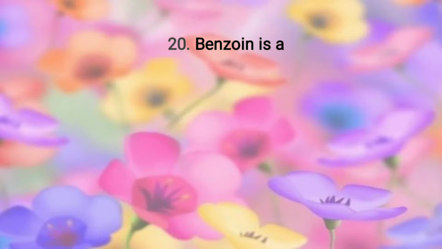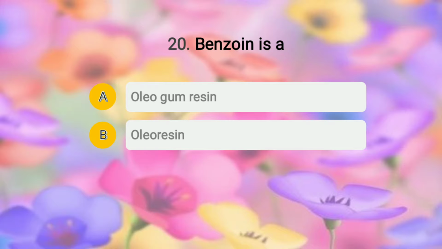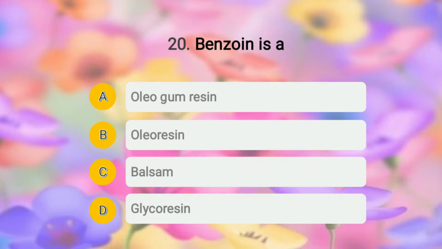Moving to question number 20. The question is: benzoin is a dash, and the options are A, oleogum resin, option B, oleoresin, option C, balsam, and option D, glycoresin. So students, you should know that oleogum resins are the homogeneous mixture of volatile oil, gum, and resin, whereas oleoresins are resin and volatile oil in a homogeneous mixture. Then the next one is balsam.